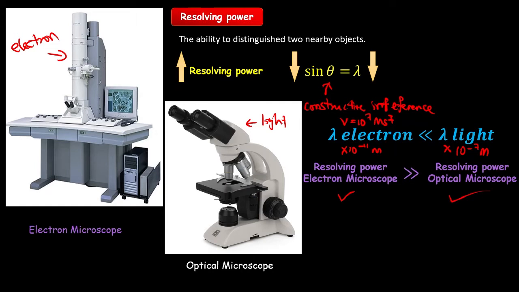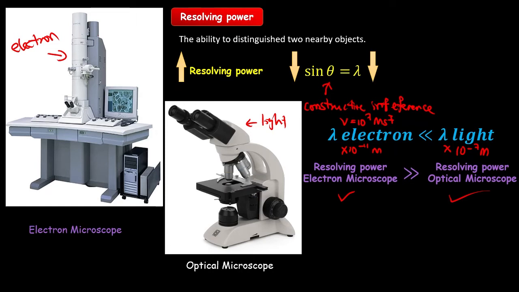So from this wave-particle duality, they came up with the development of the electron microscope, using the wave nature of the electron to produce the interference pattern in order to increase the resolving power of a microscope.